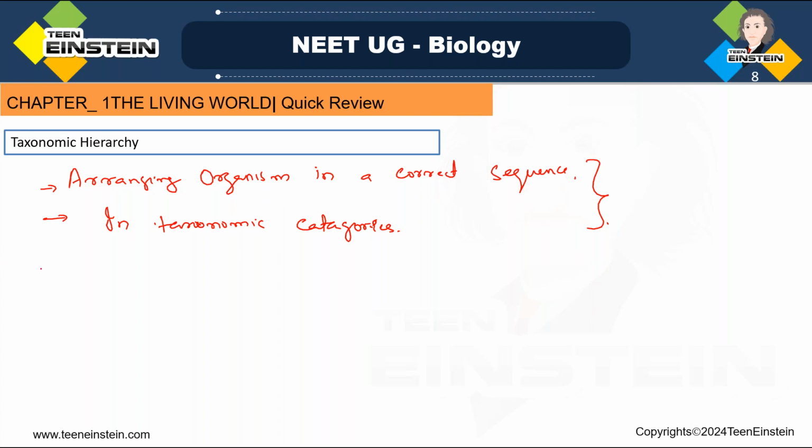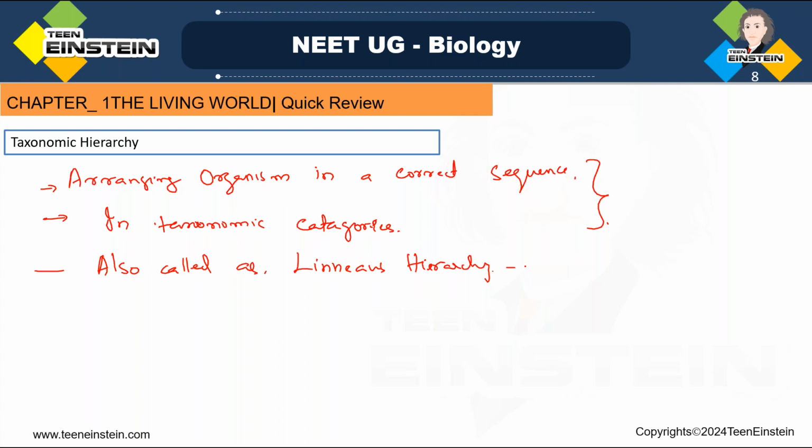And this taxonomic hierarchy is also called as Linnaeus hierarchy. Why Linnaeus hierarchy? Why is it called Linnaeus hierarchy? Because this was first proposed by Carl Linnaeus. He proposed this taxonomy, father of taxonomy. Who is that father of taxonomy? Carl Linnaeus. So that's why it is also called as Linnaeus hierarchy.